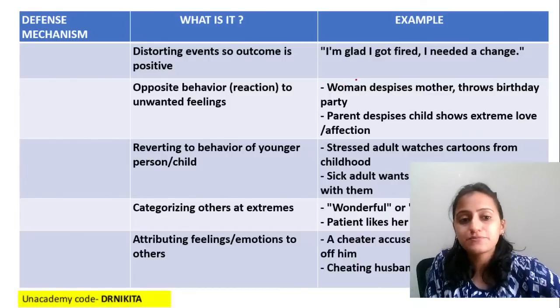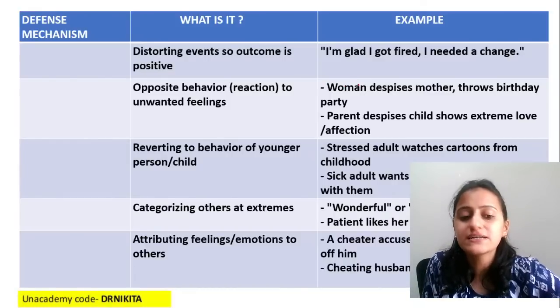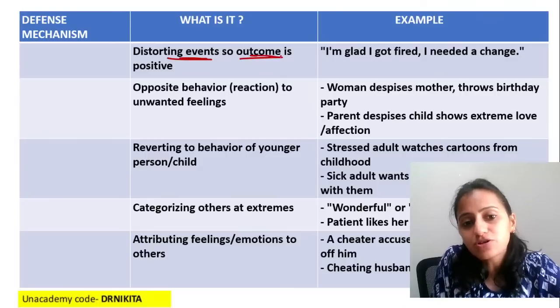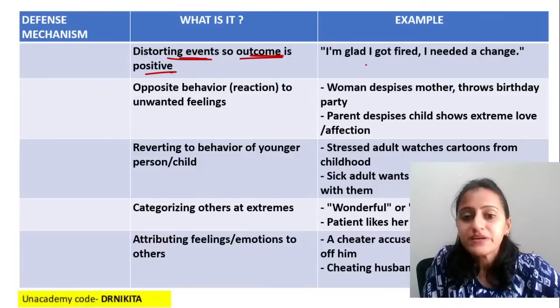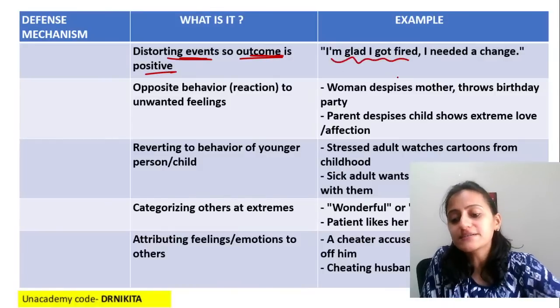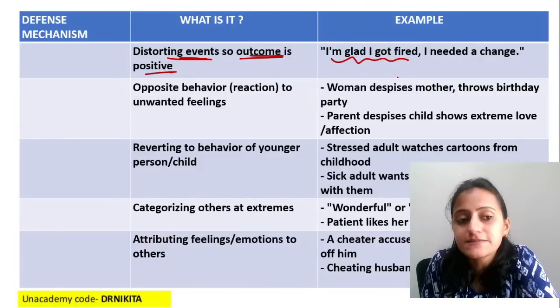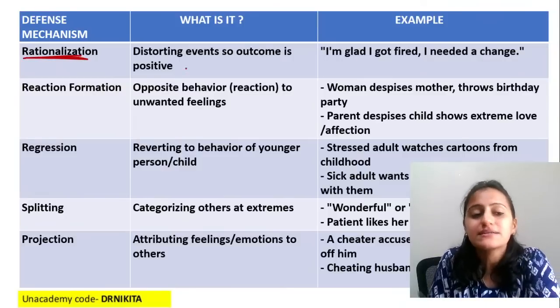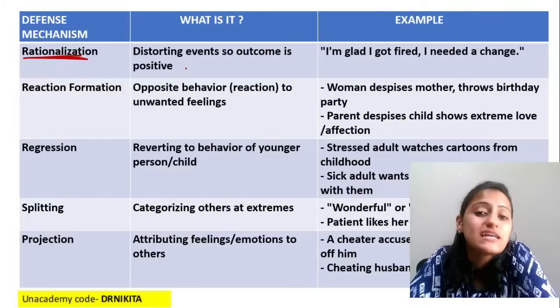Now, next one. What are the other ego defense mechanisms? Distorting events so that the outcome is positive. I am glad I got fired, I needed a change. What is this? This is rationalization. So basically, a person rationalizes something.